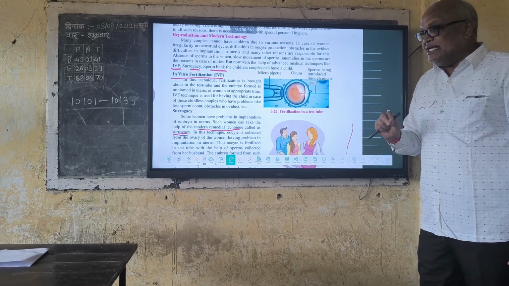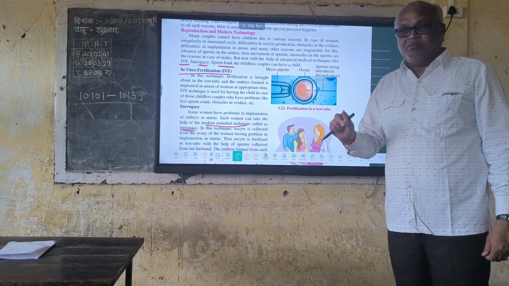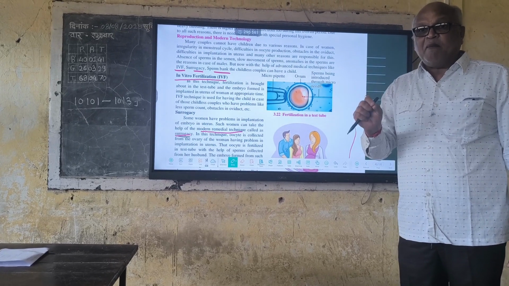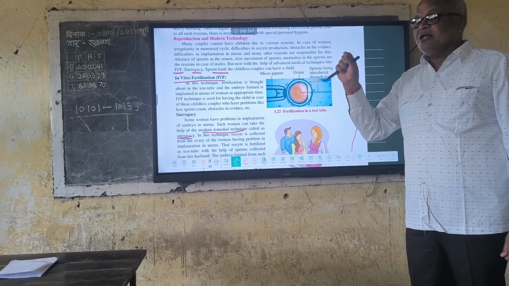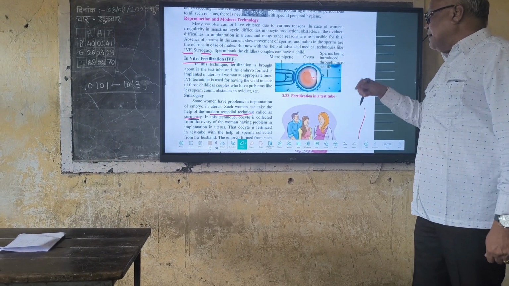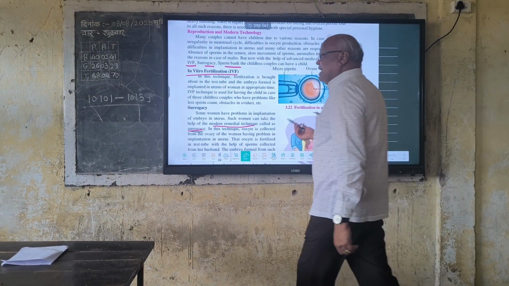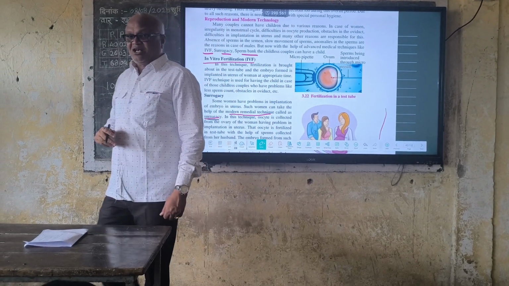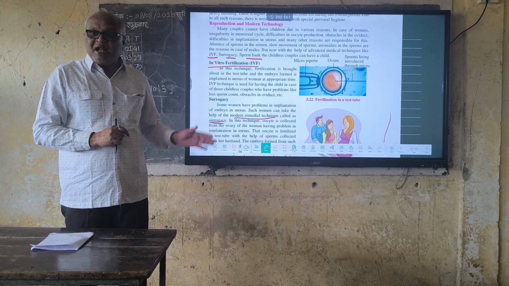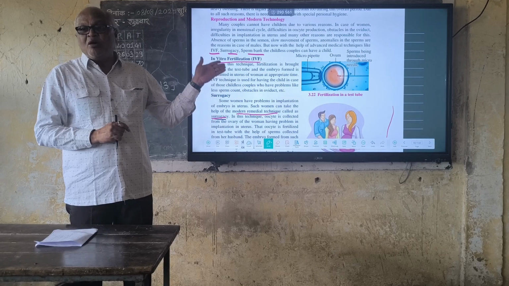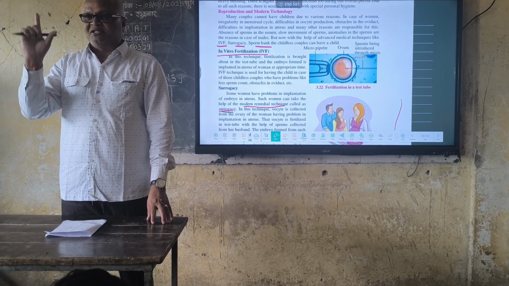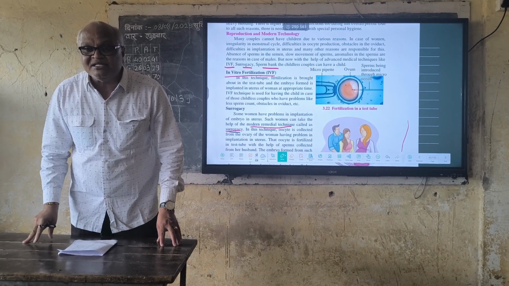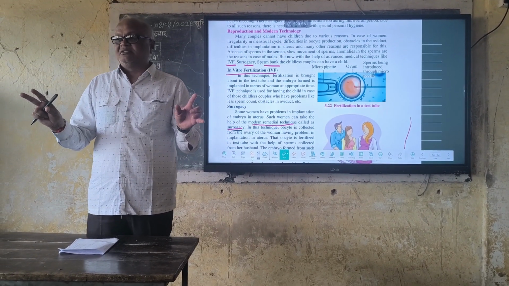This oocyte is fertilized in a test tube with sperm collected from her husband. After fertilization, the fertilized egg or zygote is implanted in the uterus of another woman who has a normal uterus. Such a woman is called a surrogate.